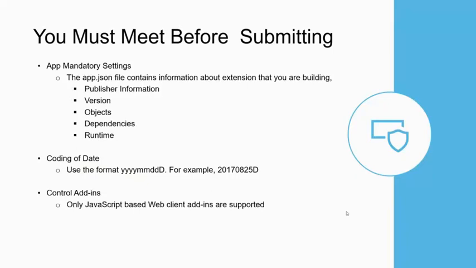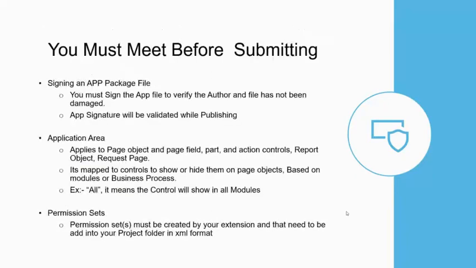So that's about this slide, and I'm moving to the next slide. Before submitting the app, you need to get your app file signed. That is most important. Even whenever you are publishing an app without going to Microsoft, there are pre-validations that will verify whether the app has been signed or not. Obviously, you should not use your own system-generated certificate. You need to get a proper third-party certificate from the market, and you need to sign with signing tools.